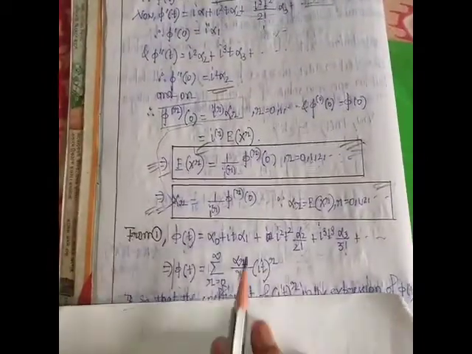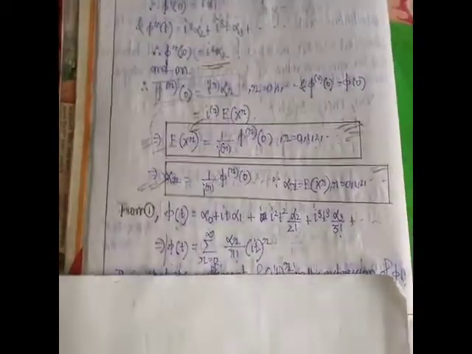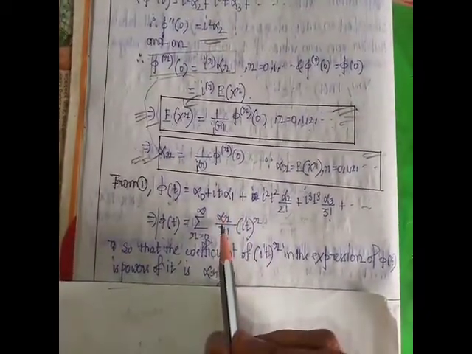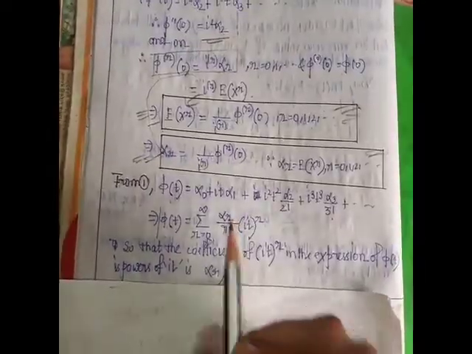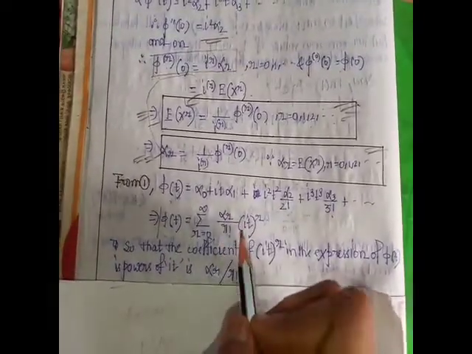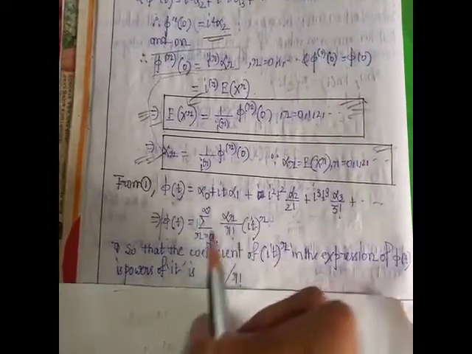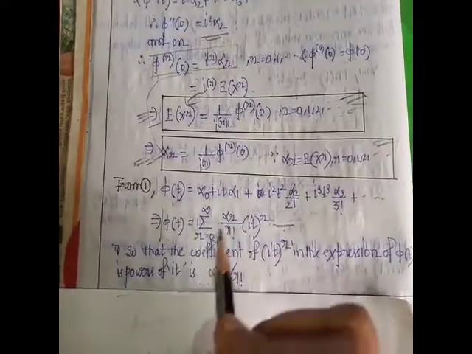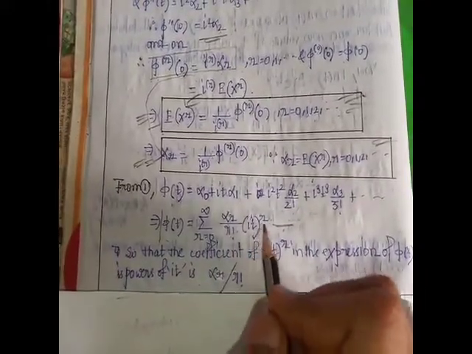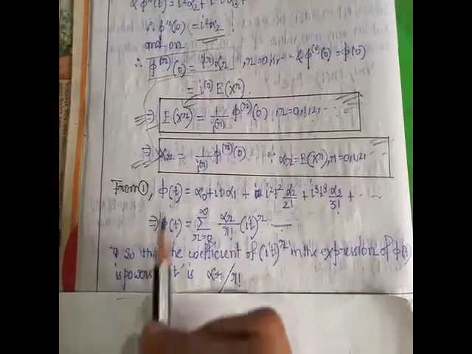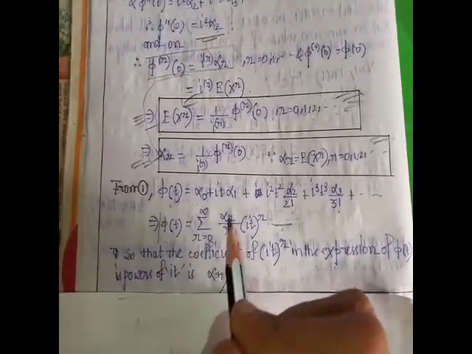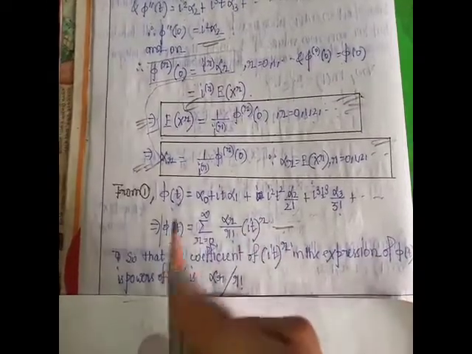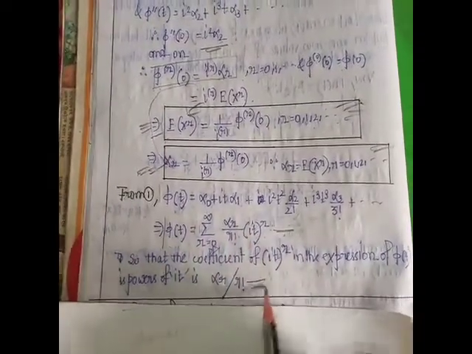From the above expression we say that α_r by r factorial is the coefficient of (it)^r in the expression of φ(t). Please remember these notes. Okay.